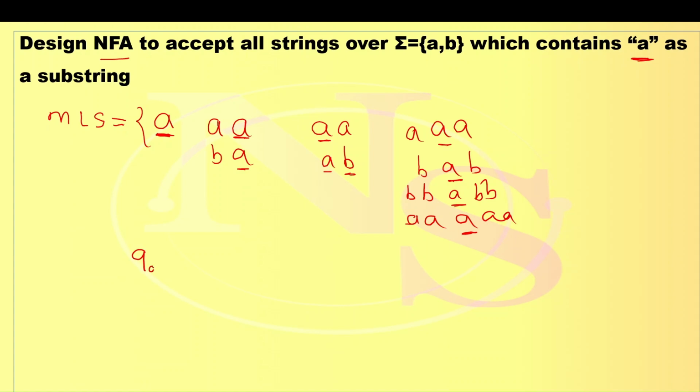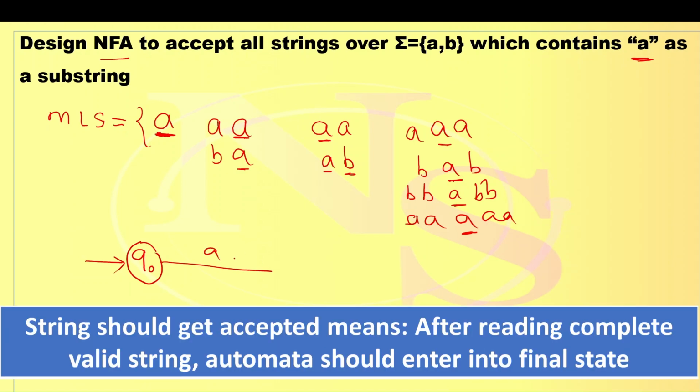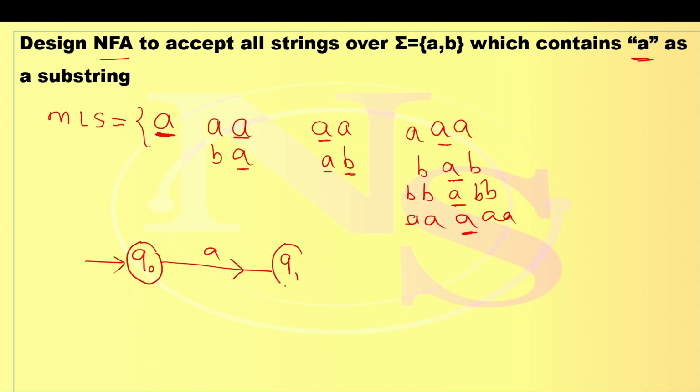So our first state is Q0. The first string is A itself. Always design the automata for the first minimum length string. A should get accepted, so Q0 reading A. As A should get accepted, it means after reading A, the automata should go to the final state. So it's going to the final state. Now we design the automata for our condition. Our automata should accept all the strings where A is a substring.